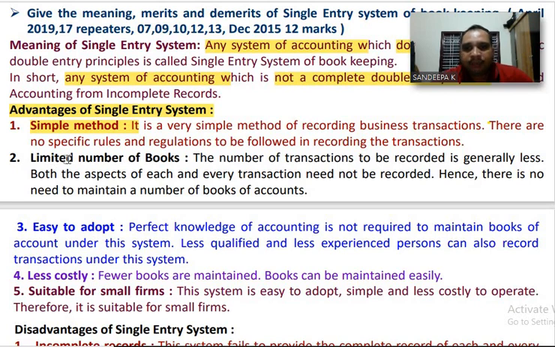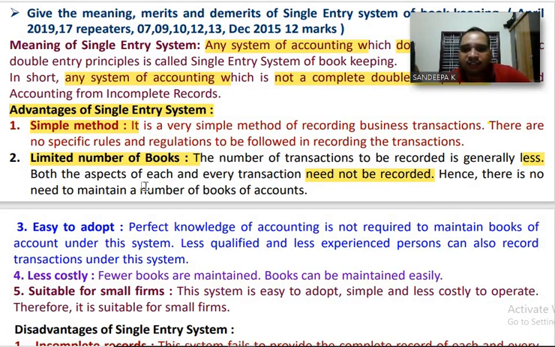Number 2, limited number of books. The number of transactions to be recorded is generally less. Both the aspects of each and every transaction need not be recorded.